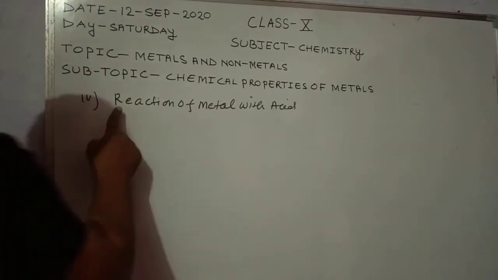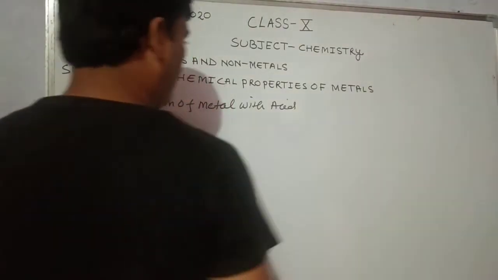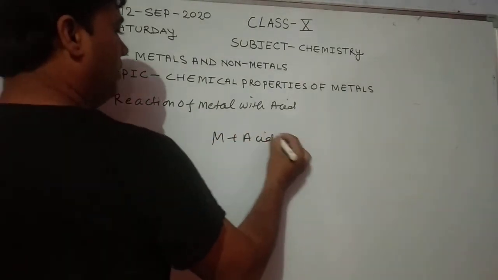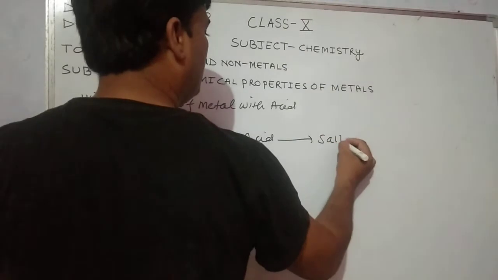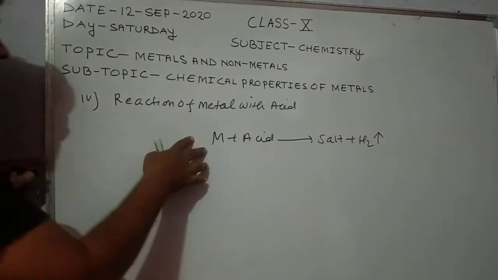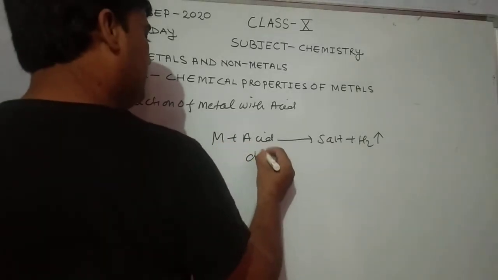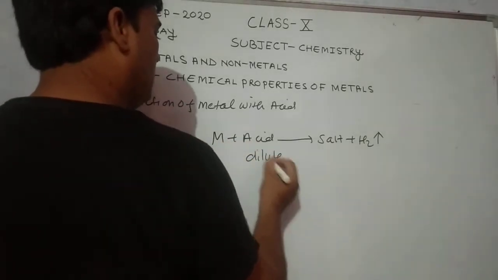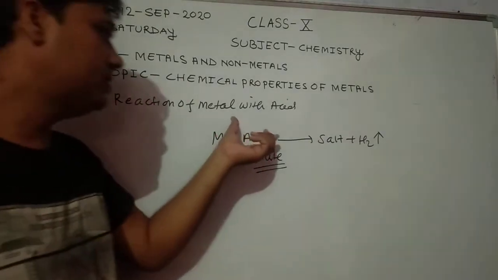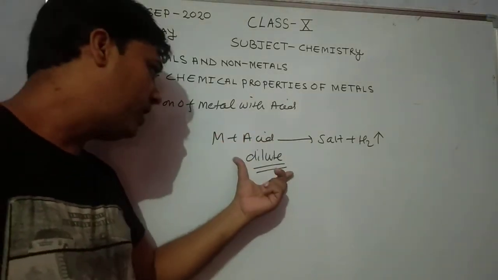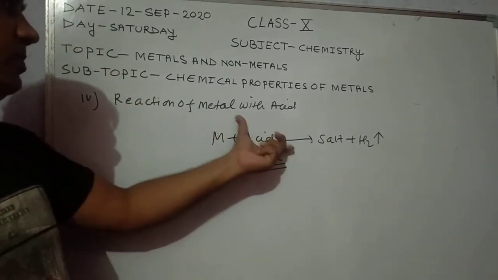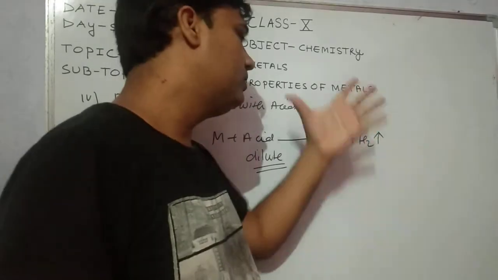Next chemical property is the reaction of metal with acid. Metal plus acid forms salt plus hydrogen gas. When a metal reacts with acid, the acid is generally dilute acid, not concentrated acid, because concentrated acid is not 100% acid; it contains water, so it is known as dilute acid. So metal reacts with acid and forms salt and hydrogen gas.